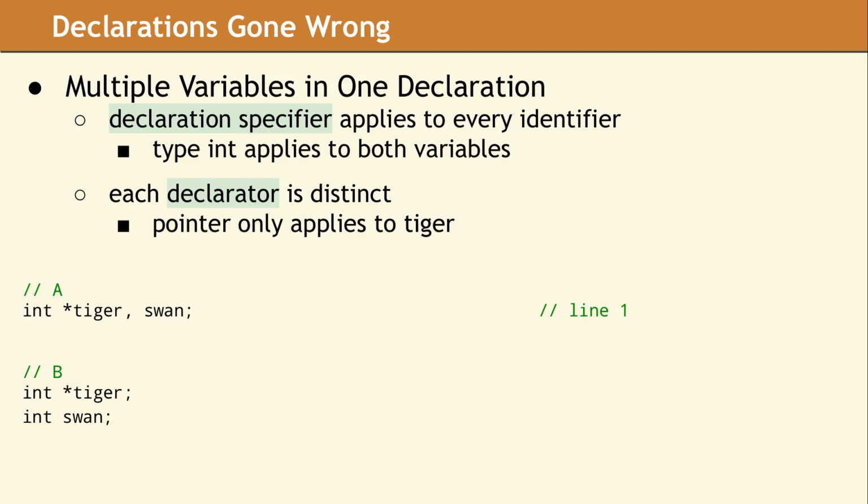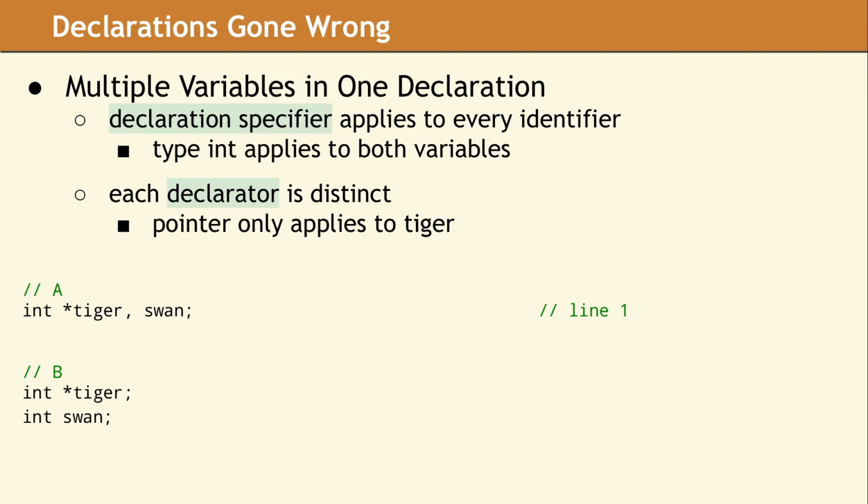Multiple variables can be declared in a single statement. The code shown in Block A is equivalent to the code in Block B. Using our knowledge of declarators, we can look at this example and now describe why it works the way it does. Looking at line 1, the declaration specifier applies to every identifier. Both of our variables have the simple type specifier of int. The first identifier is tiger, and the second is swan.